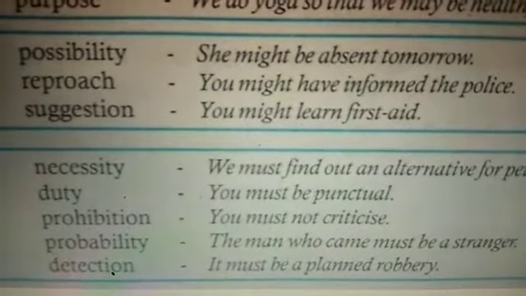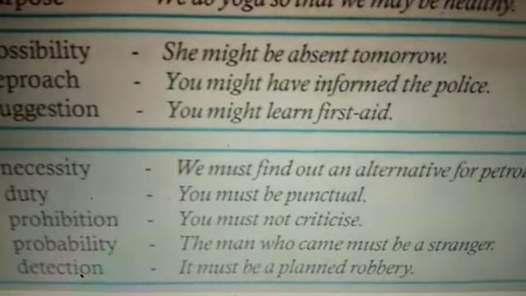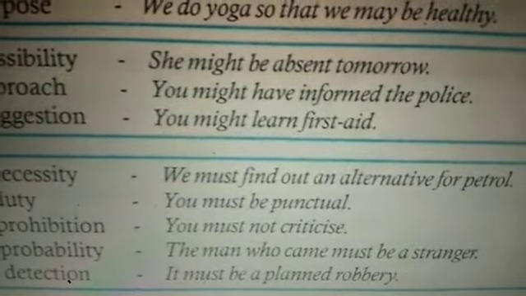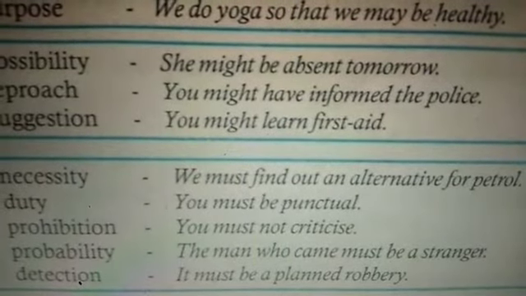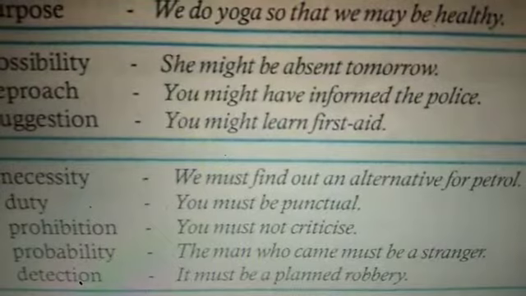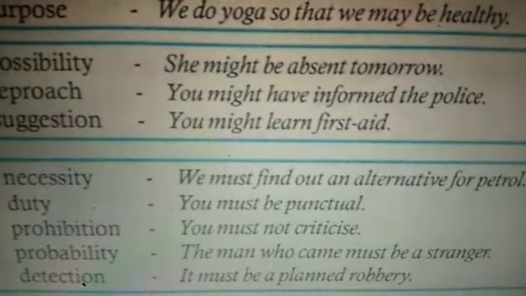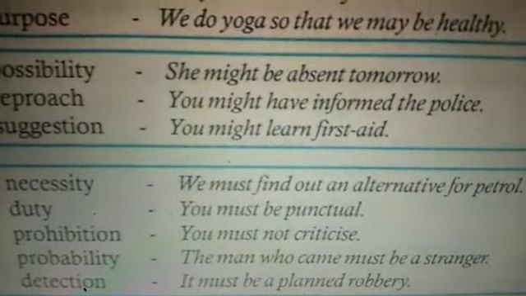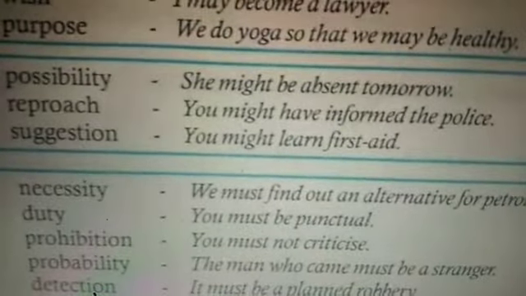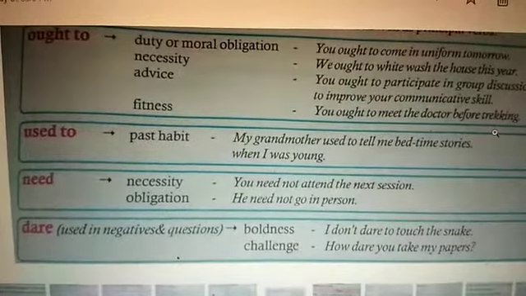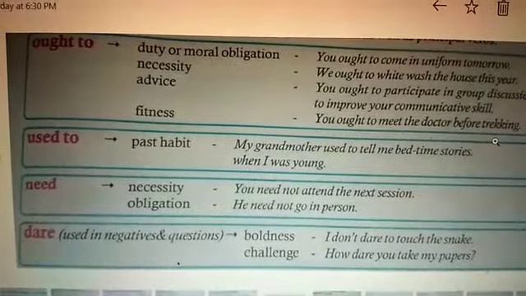Next one, probability. The man who came must be a stranger. Then deduction. It must be a planned robbery. As though you are a detective detecting something. So, it must be a planned robbery. Dear students, hope you have understood the usage of the 9 modals.